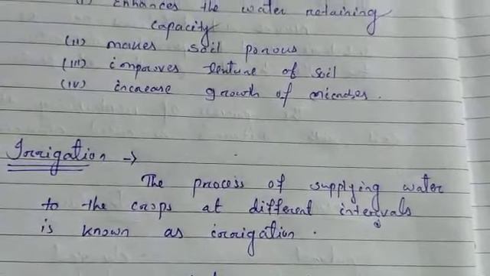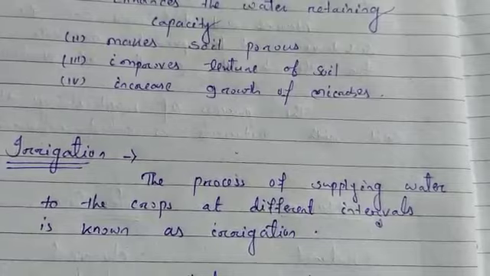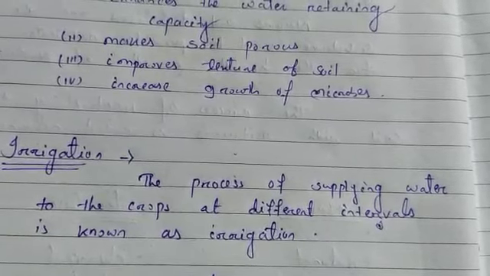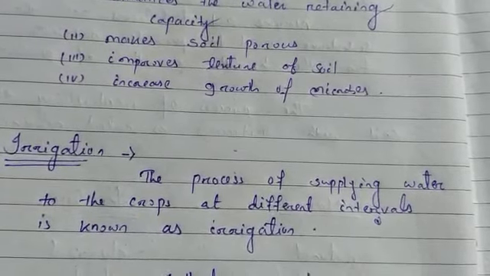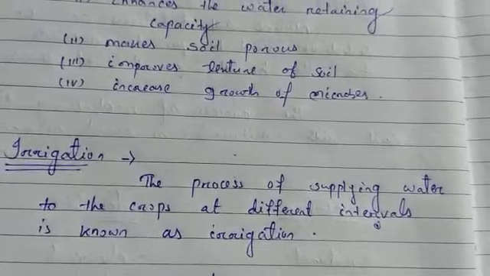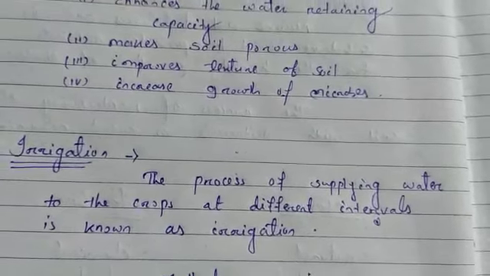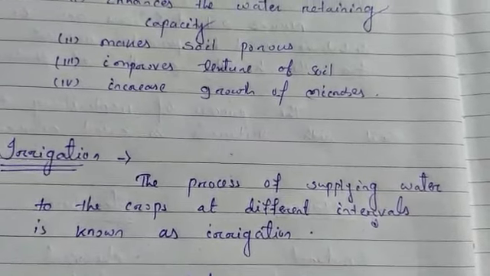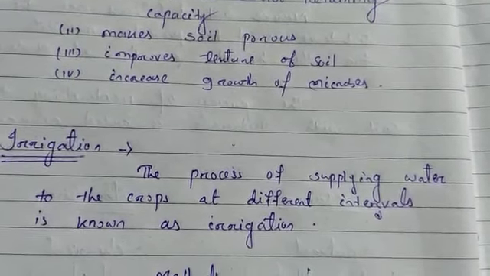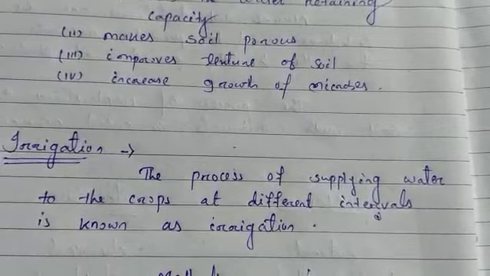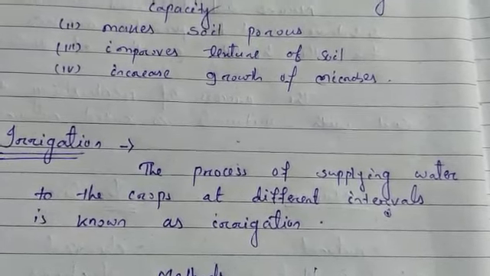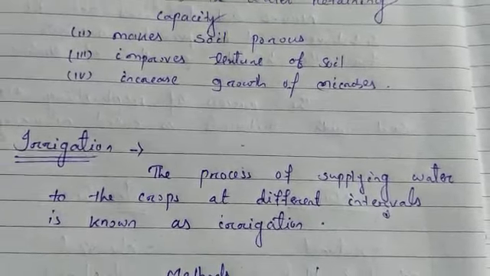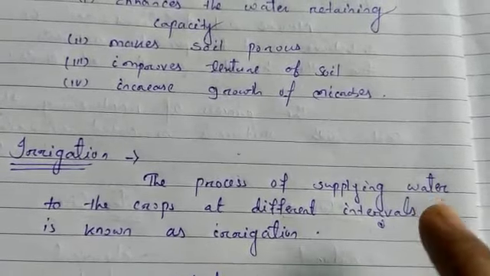The availability of water and the need for water are also important. How much water is needed by a crop, that much only we supply. That process is called irrigation.